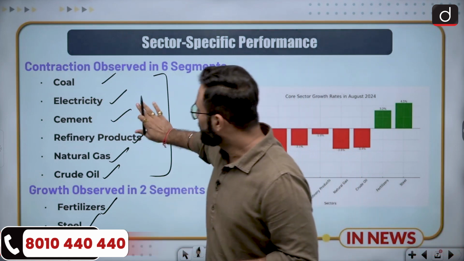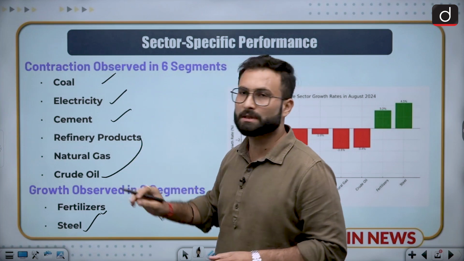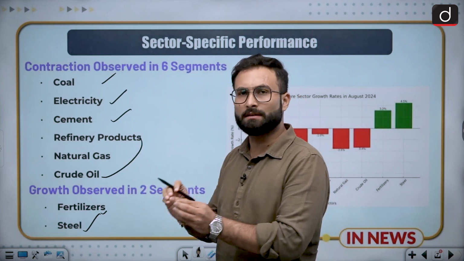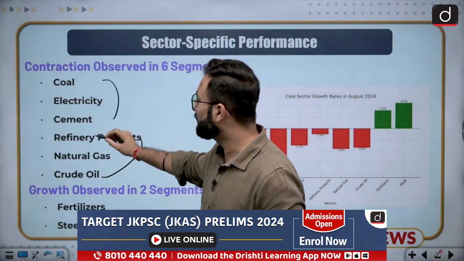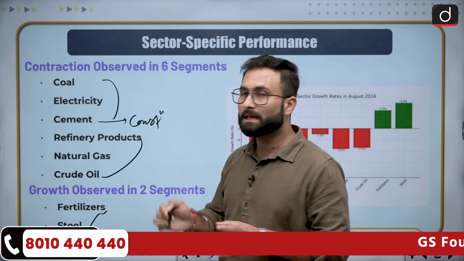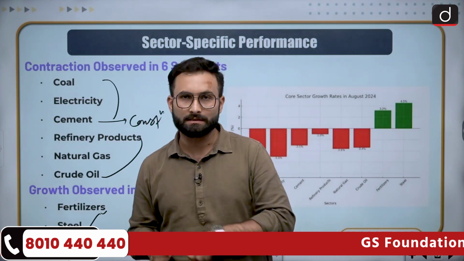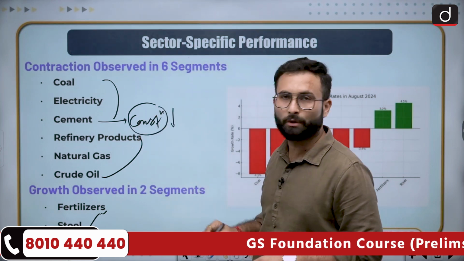Now if you see, these are all related. When we talk about crude oil, natural gas, refinery products, these are all related, or you can say in the energy sector. Then moving further, here you can see coal, electricity and cement. When we talk about cement, cement is mostly related to your construction sector. So it is an indicator of the real estate and the construction sector that we are witnessing a slowdown in the construction as well. Okay, why?